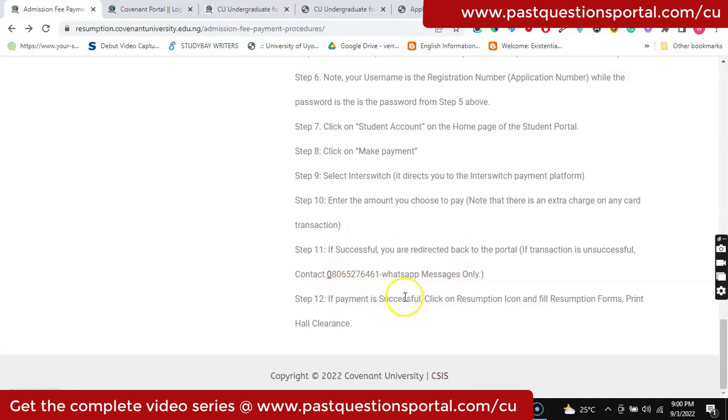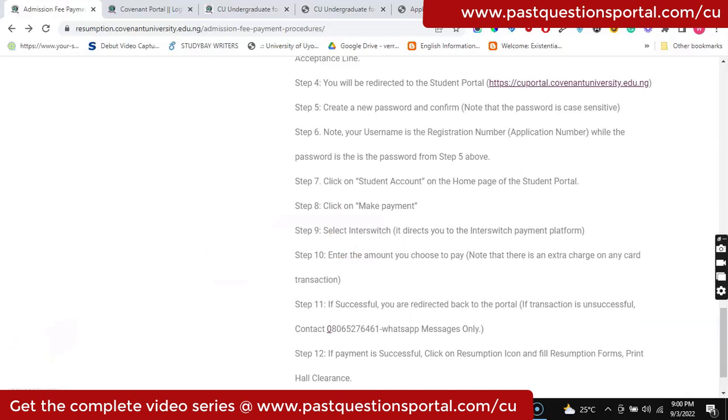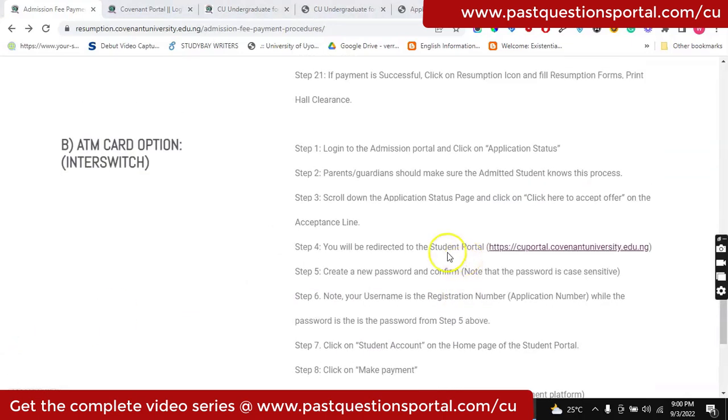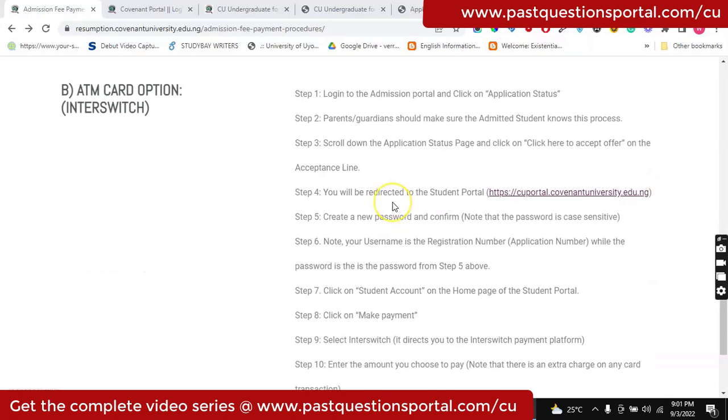So if your payment is actually successful, what you do is you click on resumption icon and fill in the resumption forms, just like people who paid at the bank, and also print your whole clearance form. I think that is self-explanatory. So after you have done all that, you've filled your resumption forms online, then you print your whole clearance. That is what you have to print out.